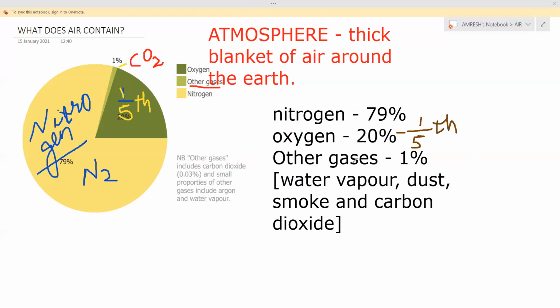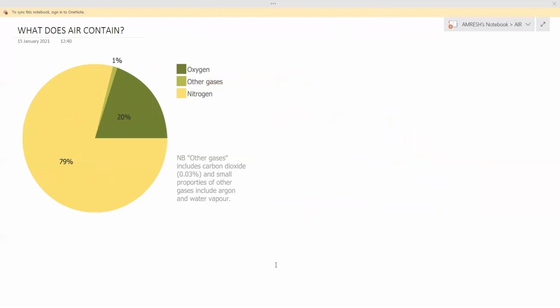And you will also get a question: which air makes up most of the atmosphere? Nitrogen is the most abundant air present in our atmosphere. Okay, so let's move to the next part. You only write this much. This pie chart may be present in your book.